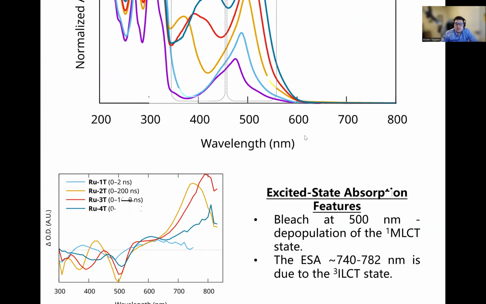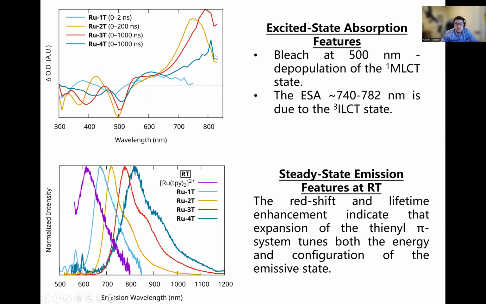To understand the excited states of the molecules, we performed transient absorption spectroscopy and emission spectroscopy. For the first one, we observed the bleaching for all compounds, whereas for compounds with a larger number of thiophenes, we observed the population of a new excited state, which corresponds to the oligothiophene addition. For the emission spectrum, we have observed the same red shifts and increase in the lifetime, which indicates that expansion of the pi system using the thiophenes tunes both the energy and configuration of the emissive states that are responsible for the generation of molecular species.